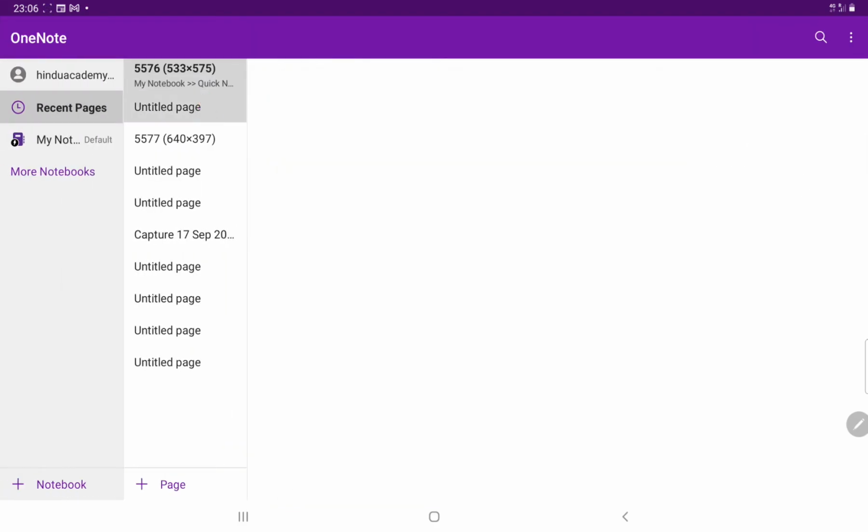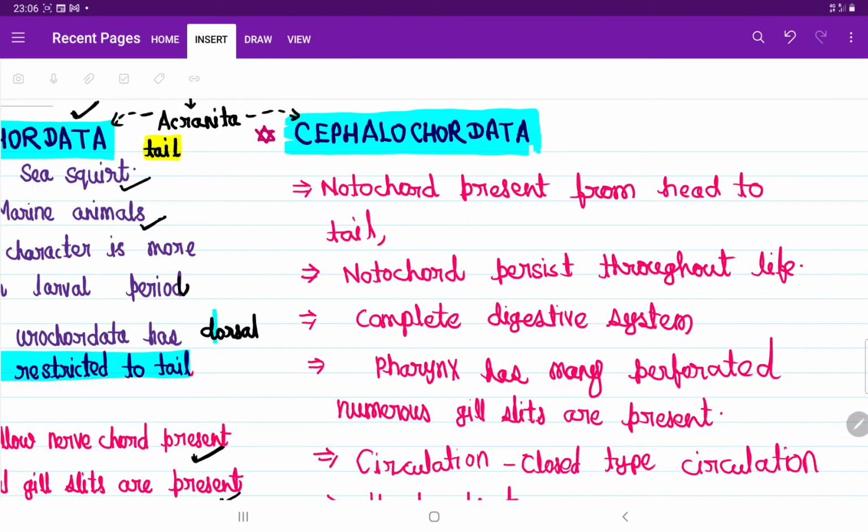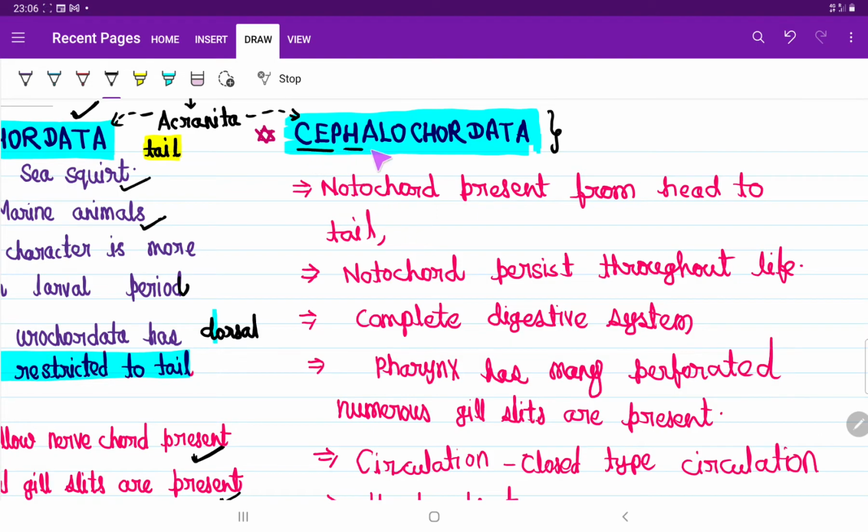Coming back to the point, cephalochordata: cephala means head. In their larval stage, notochord is present from head to tail.